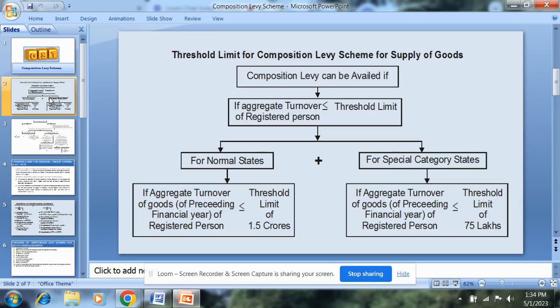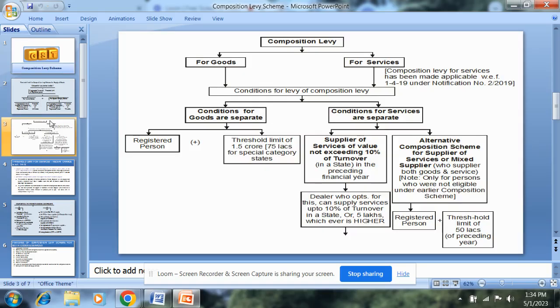2017 contains provisions for composition scheme permitting the taxpayer to opt for the payment of GST at a fixed percent on turnover instead of paying tax under regular provisions of the law. The taxpayer has an option.